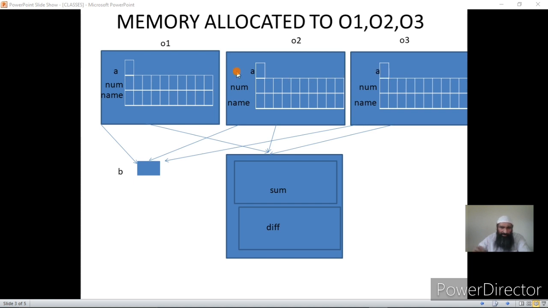The data member that is created separately for each object is called an automatic data member, and the data member that is created only once and whose copy is shared by all the objects is called a static data member. I hope you have understood.